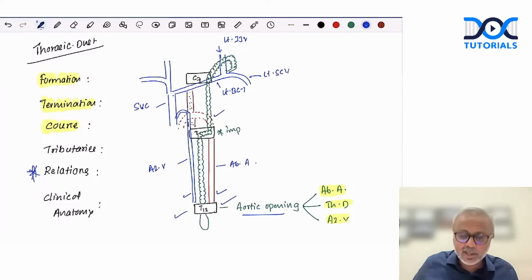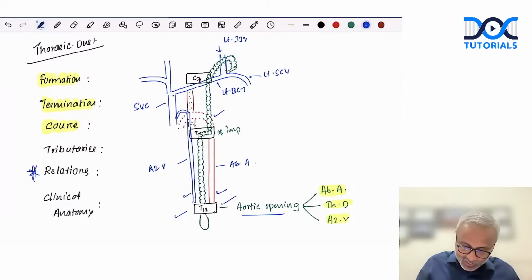Then we need to talk about the relations in the superior mediastinum. In the superior mediastinum, we know that there is no descending thoracic aorta, there is arch of aorta. So anteriorly, there is arch of aorta. Posteriorly, there is the thoracic vertebra. On the right side, we have the esophagus. This is how you need to remember the relations. Mugging up the relation is not an option. Draw the diagram, try to learn the relations.